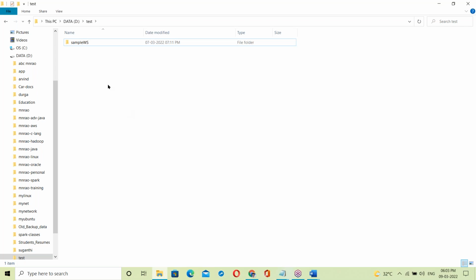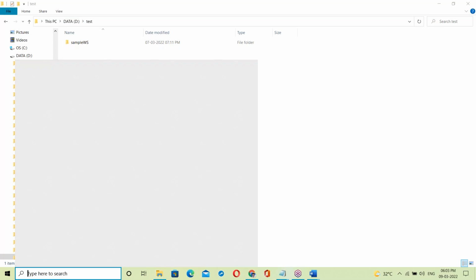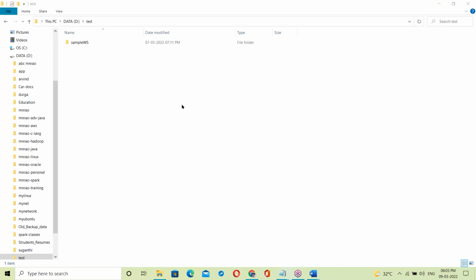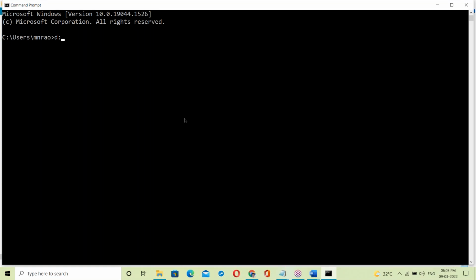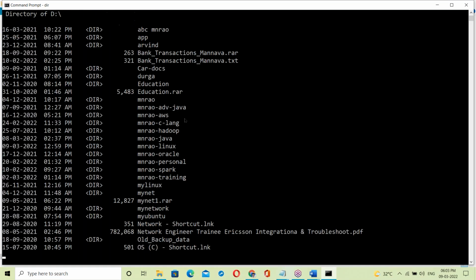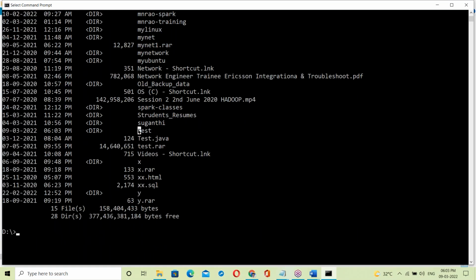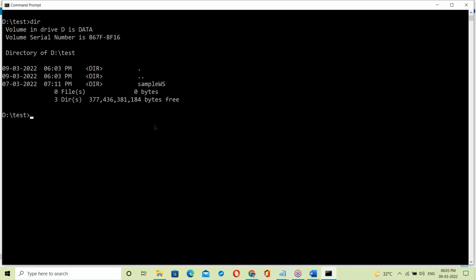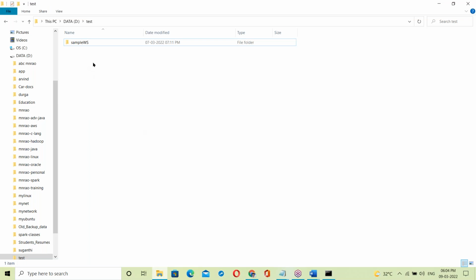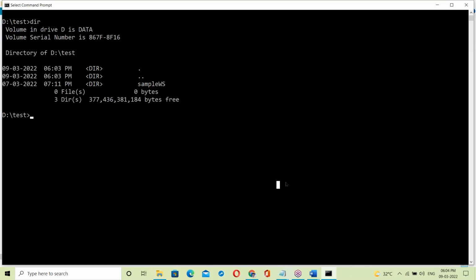Let us write some Python script here in the test folder. Go to command prompt, cmd. D colon, that will take the D drive. Dir, the test directory. cd test, change directory. The test directory has no files: zero files, 0 bytes.